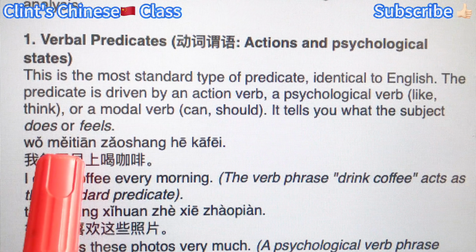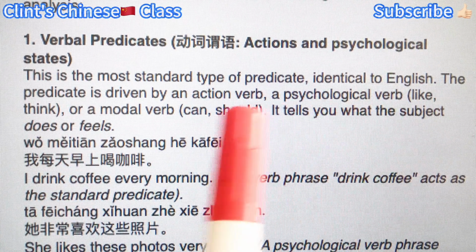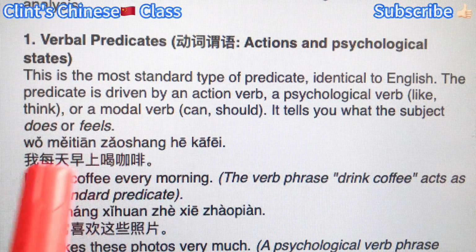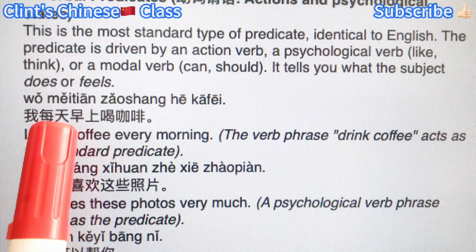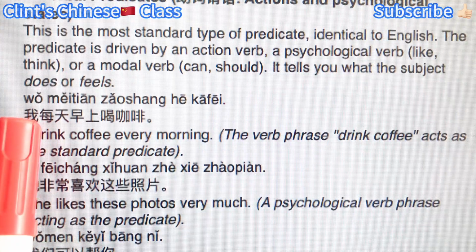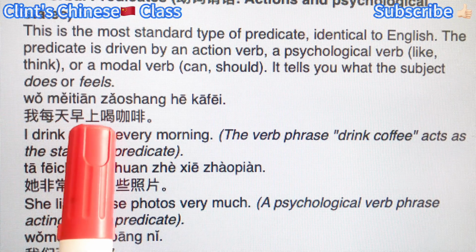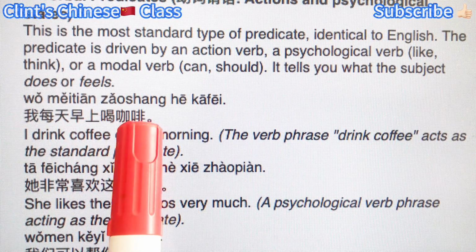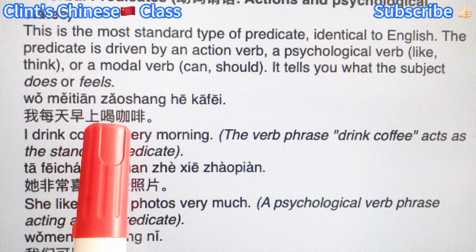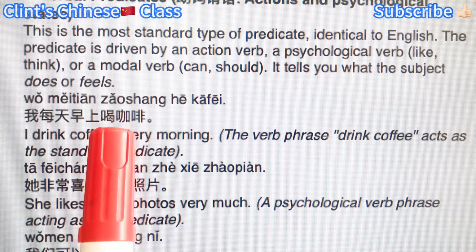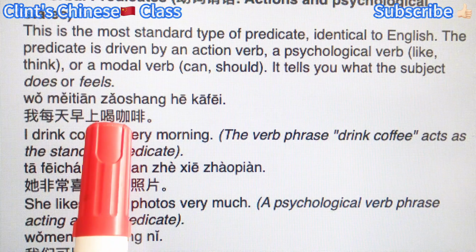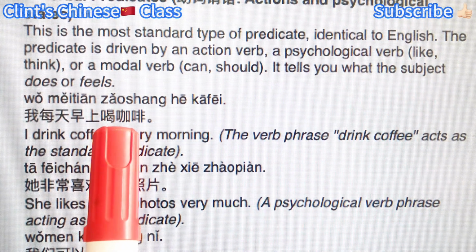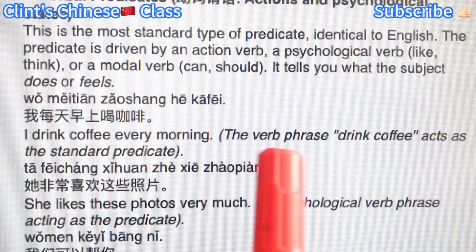All types of verbs, like action verb, psychological verb, like think, or modal verb. I drink coffee every morning. How to say that? 我每天早上喝咖啡. So here, 喝, drink, is the verb here, and it is acting as the predicate.